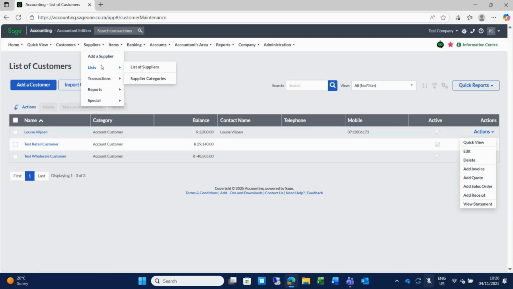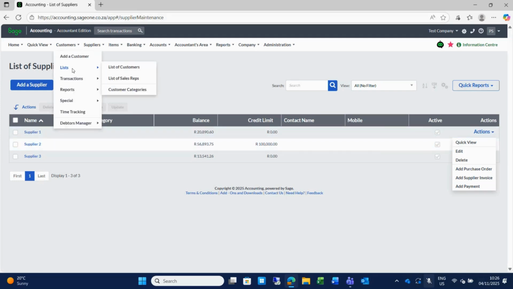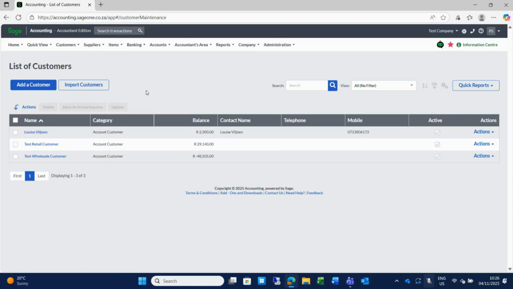If we move over to your suppliers, I'm not going to go through the whole supplier list, but just to show you that this grid is really the same layout. You have the same add a supplier button with your import and your actions here to the right. Moving back to customers, a very nice feature I just quickly want to show you. There's so much I can show you, but I want to show you the most important ones.